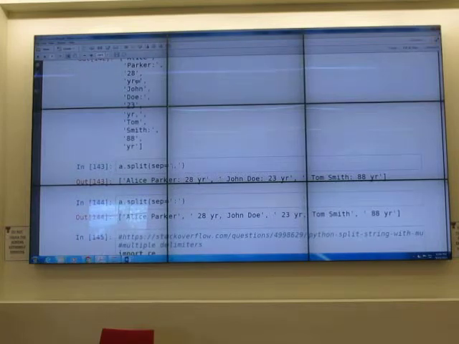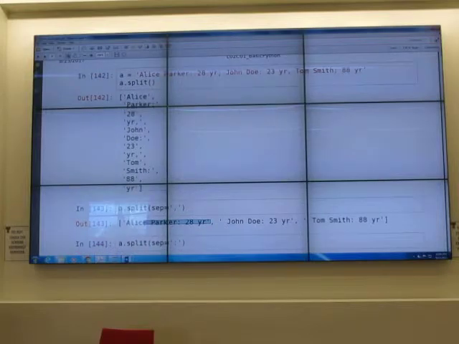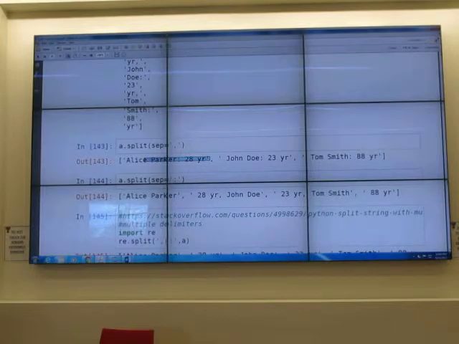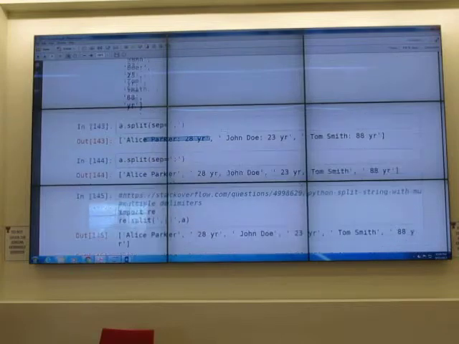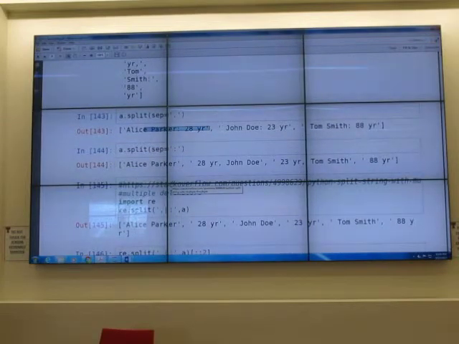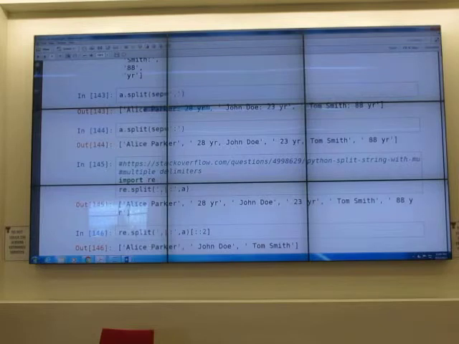We can say, hey, I don't want to split it based on space, I want to split it based on comma. So you say a dot split, parenthesis, sep equal to comma. That comma is a string, closed by quotation marks. Then this time when you split it, it's split by comma. Every time you see comma, it's split. You want to split by colon, you put colon inside. Now, what if you want to split by more than one delimiter? We want to split by comma and by colon.